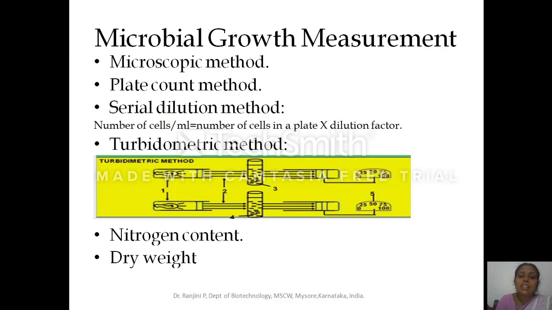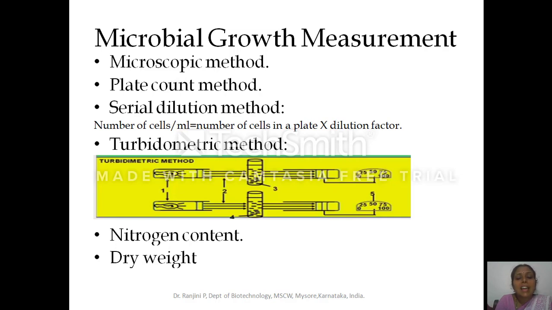Now the microorganism will absorb the light, and the remaining incident light will scatter. The scattered light will be measured in the spectrophotometer. If the number of cells increases, absorption increases, and if the number of cells in the media is less, absorption decreases. So I naught will be more compared to I.